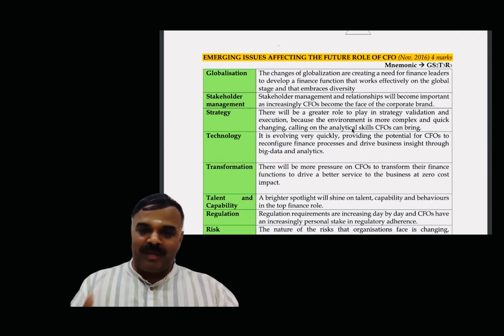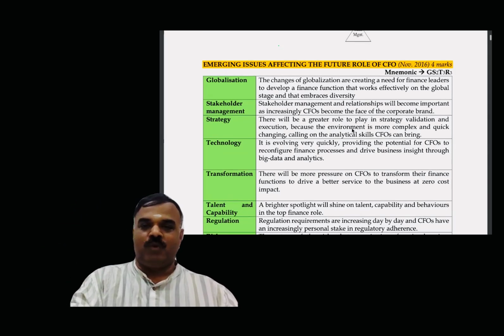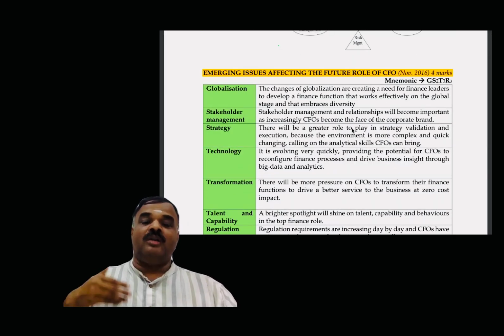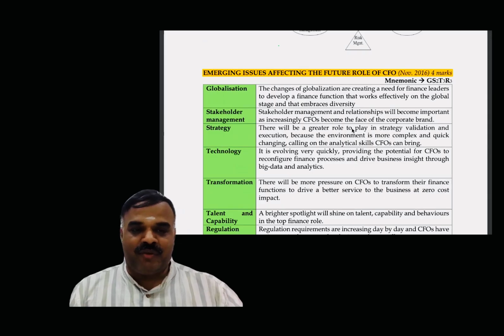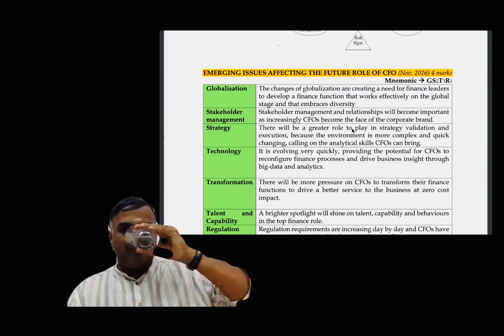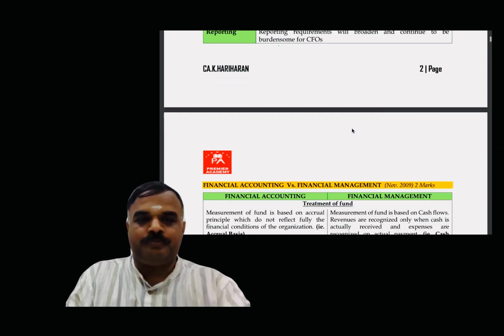So if you want to become a CFO, the 5 traditional major roles alone may not be sufficient. Whatever we discussed, the 5 major roles, that alone is not sufficient. Nowadays, what are the other challenges the CFO has to face? For that, the 9 points you have to remember. So you have to remember the GSTR.